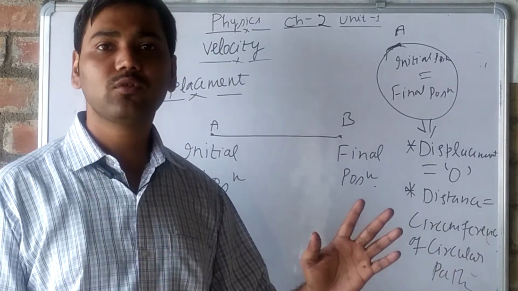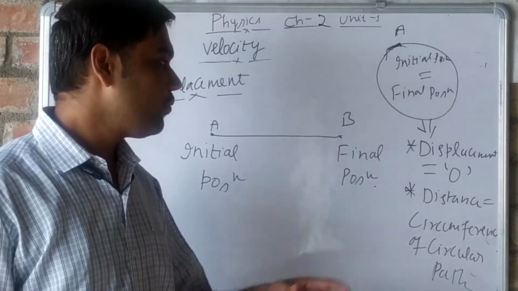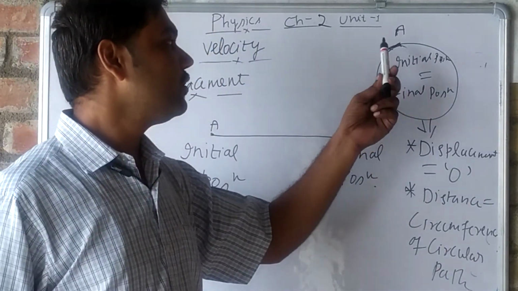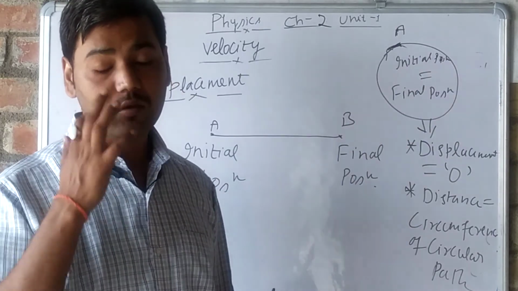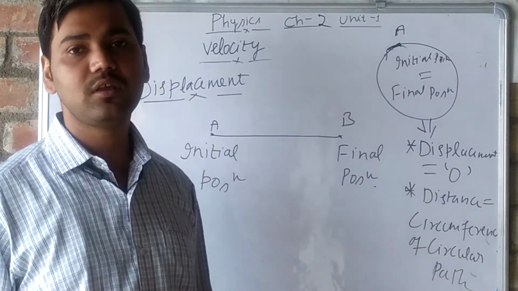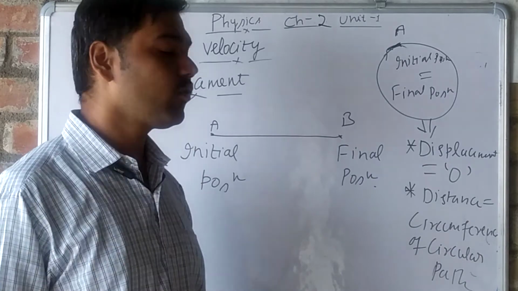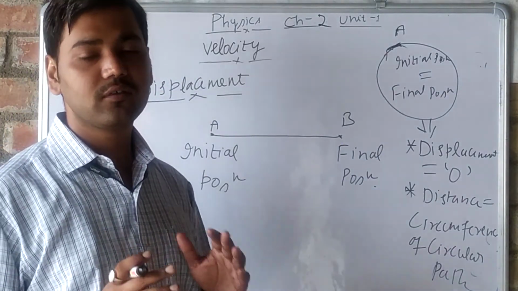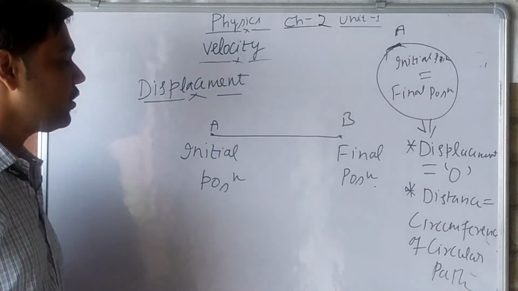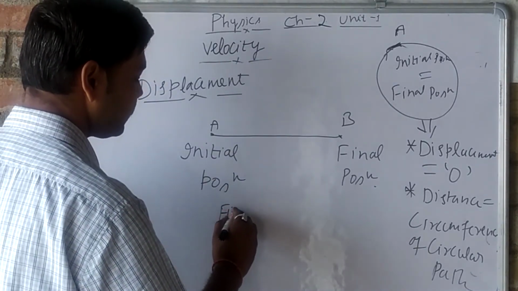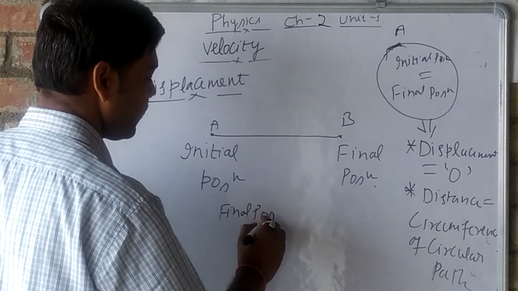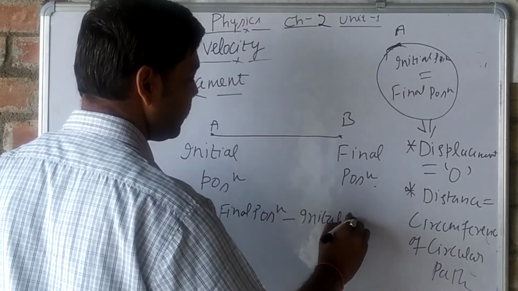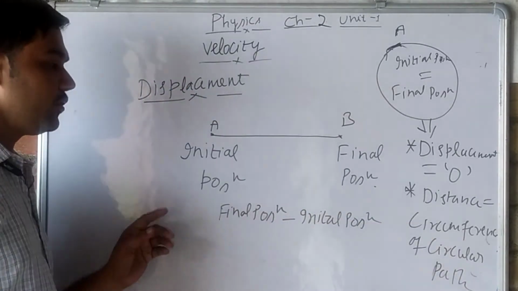We know there should be some distance covered, but displacement remains zero. Why? Because there is no change in initial and final position, both are same. Difference means subtraction: final position minus initial position will give us displacement.